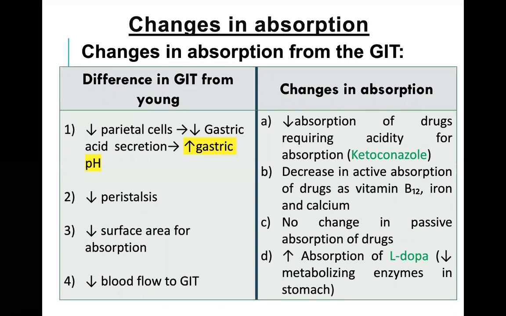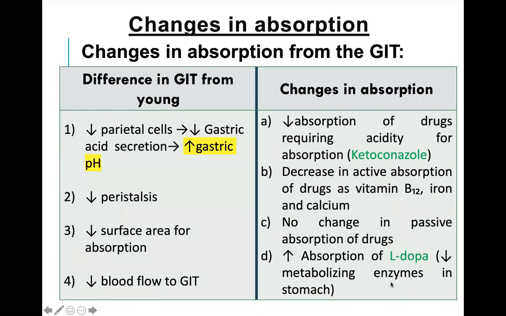In minimum time. And if we have fewer workers, fewer laborers, it will take more time. Same for enzymes. These metabolizing enzymes are the laborers, the workers. If these laborers are decreased in the stomach, what will happen?